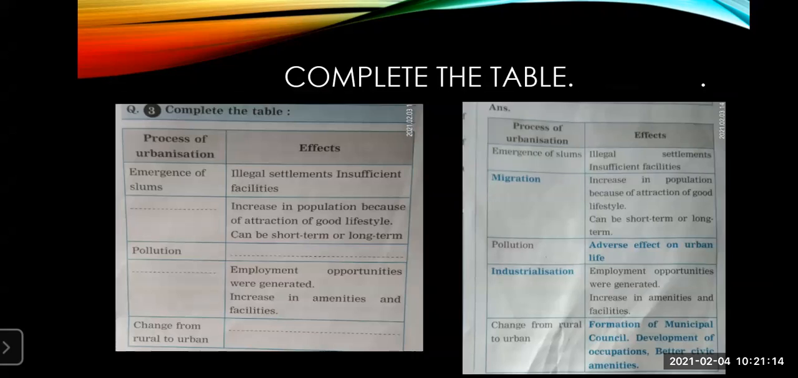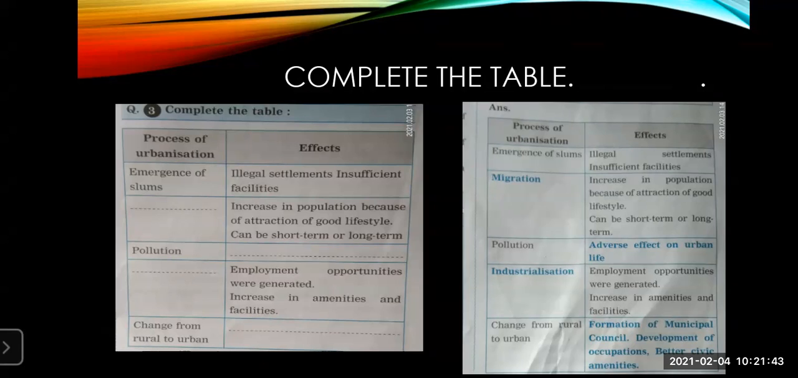Now we'll see the next example. Moving ahead to the next example, you can see over here, the lesson is urbanization. This particular example is from the lesson urbanization. Now this question number 2 can be asked for complete the series, complete the table also. Here on the slide, whatever is given is the process of urbanization and its effect.